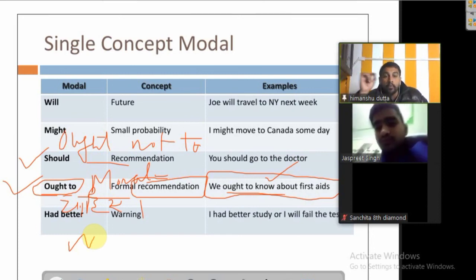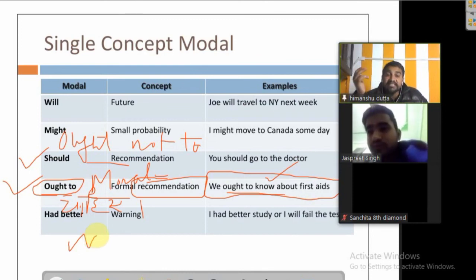Okay, we ought not to tease the young. That is a morally sound thing, that we should not do that. Instead of should not, we said that we ought not to tease the young. That means morally it is required that we should not tease anybody who is younger than us. So there we use ought not to.